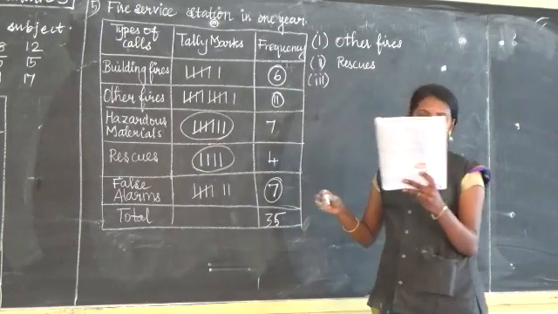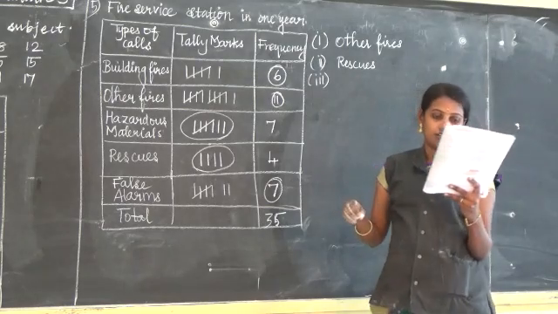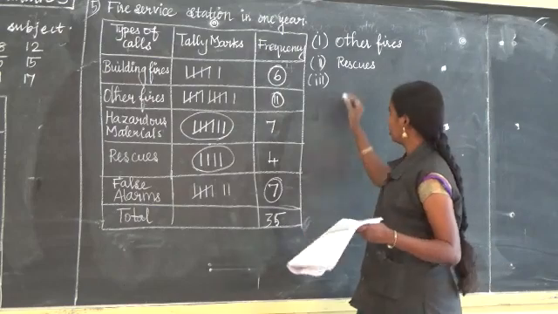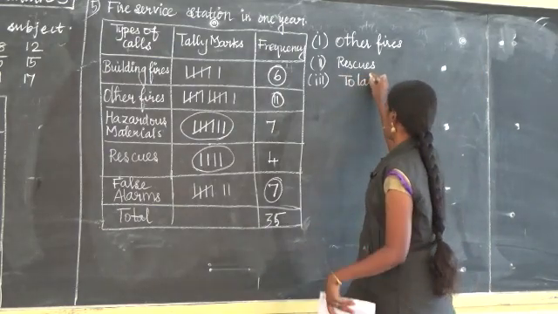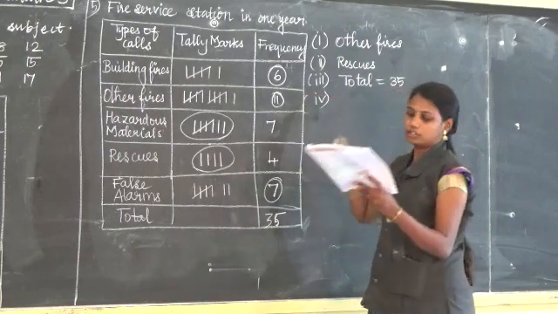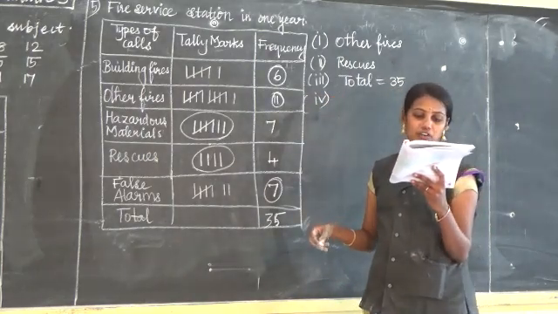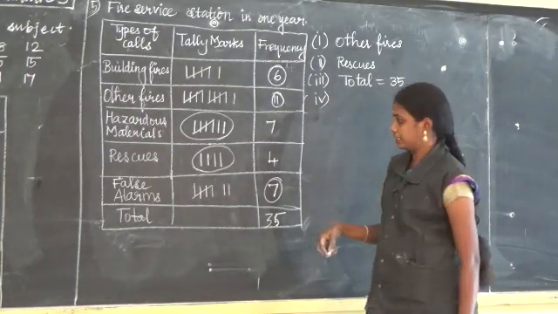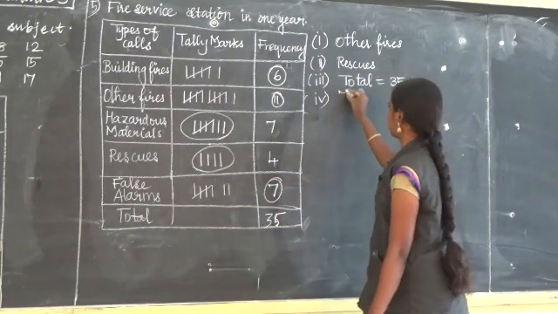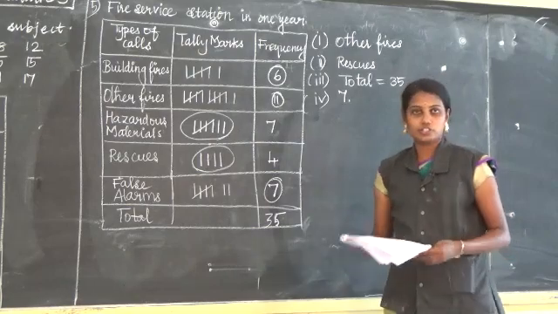Next, option 3, how many calls were recorded in all? All means total. Totally how many calls? 35. Option 4, how many calls were recorded as false alarms? How many are false alarms? 7. So this question is over.